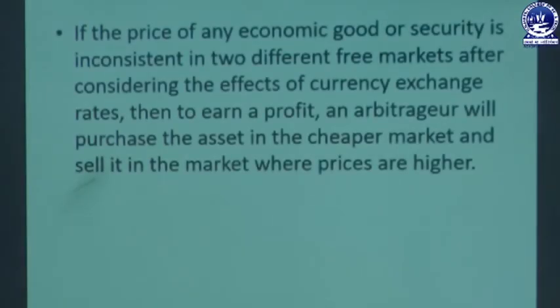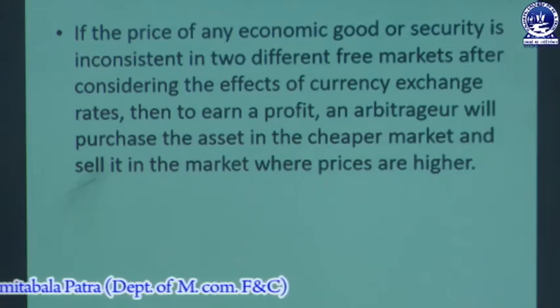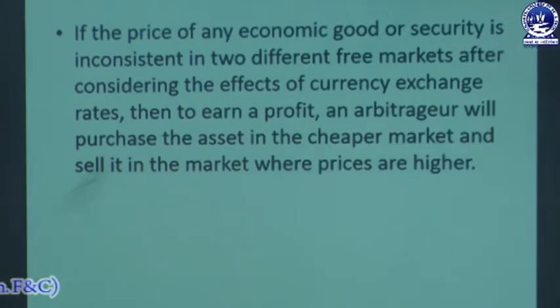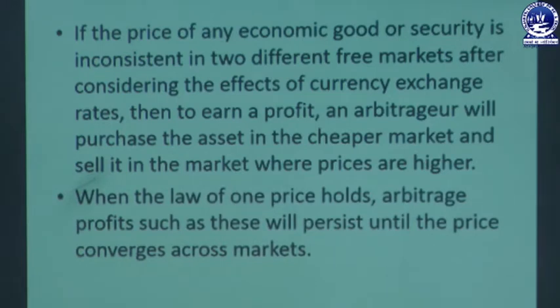If the price of any economic good or security differs in two different free markets after considering the effects of currency exchange rates, then to earn a profit, an arbitrageur will purchase the asset in the cheaper market and sell it in the market where prices are higher. This is what we know arbitrageurs do. When the law of one price holds, such arbitrage profits will persist until prices converge across the markets.